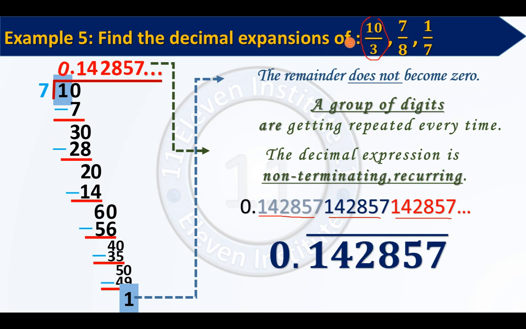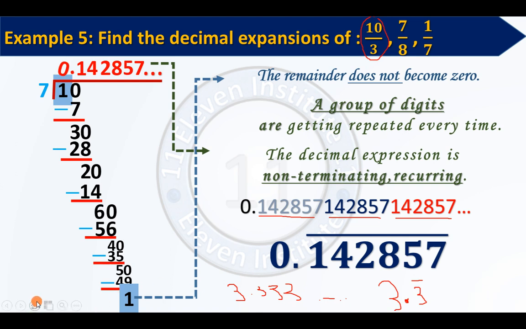Sure, if somebody tells me this 10 upon 3, the answer was 3.3, again 3, again 3, this was continuing. So what will I write as my answer? 3.3, and on this 3 I will write bar. What does it mean? That this single digit 3 is getting repeated.